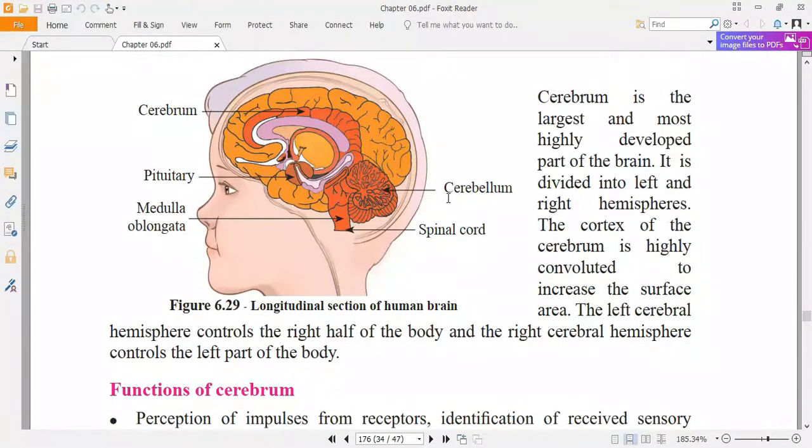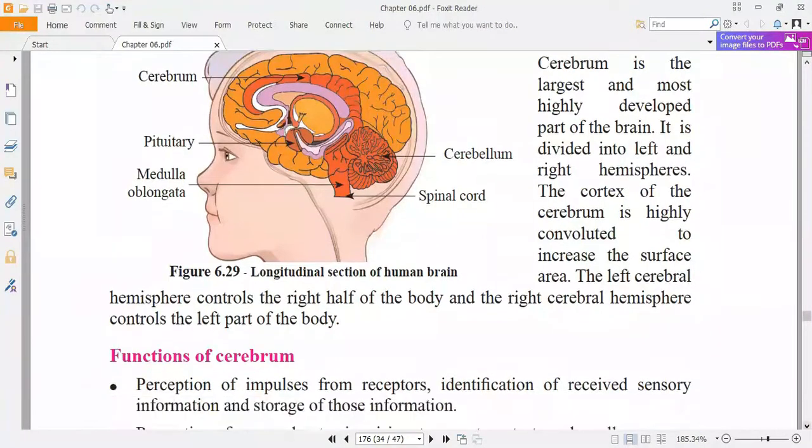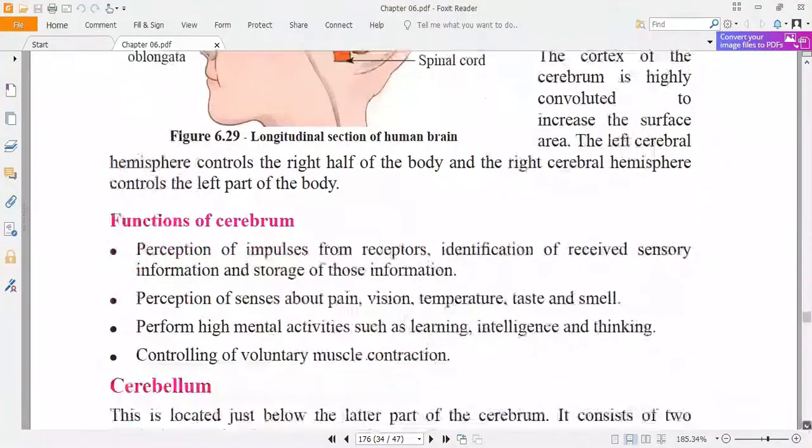Also you have to remember, because the cerebrum is divided into two hemispheres, left and right. The left cerebral hemisphere controls the right part of our body, and the right cerebral hemisphere controls the left part of the body. You have to always remember. For the exams the naming will come, so please remember the locations.